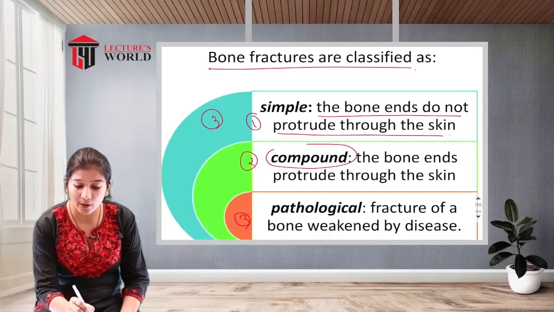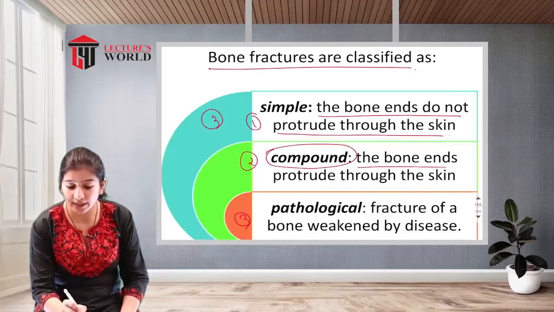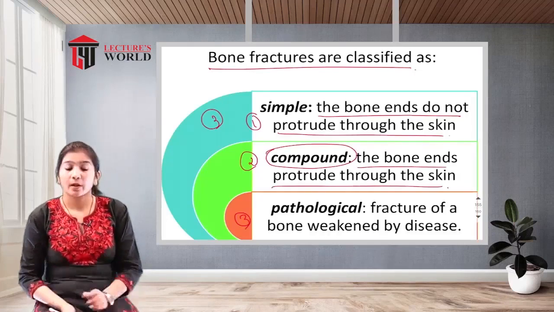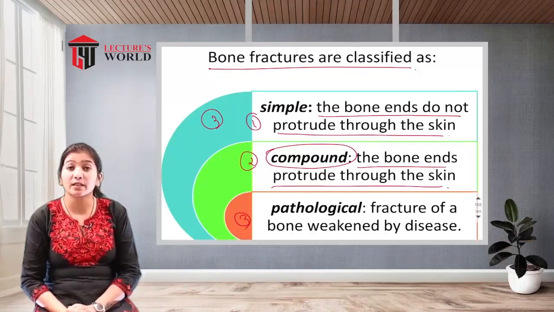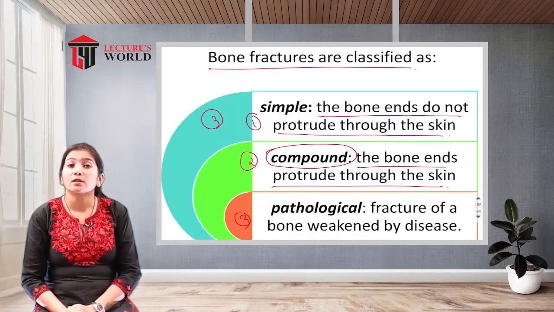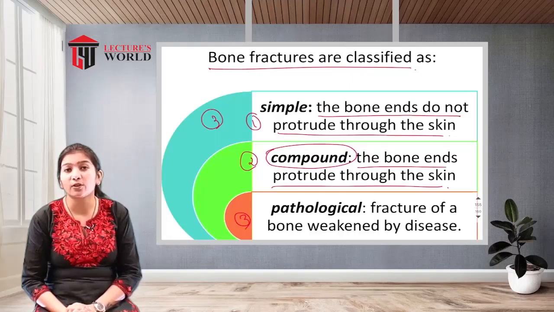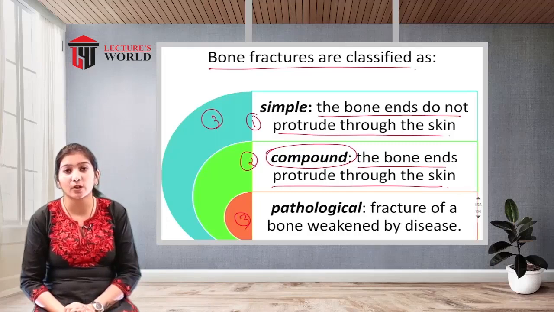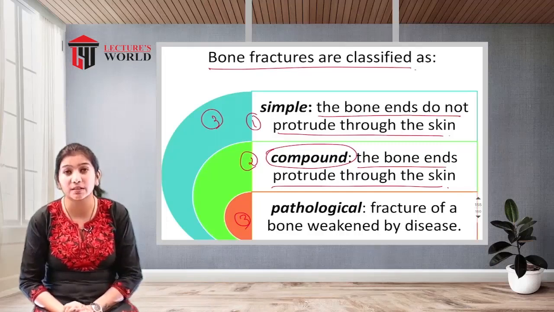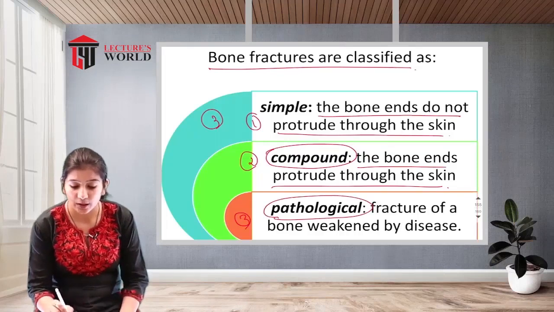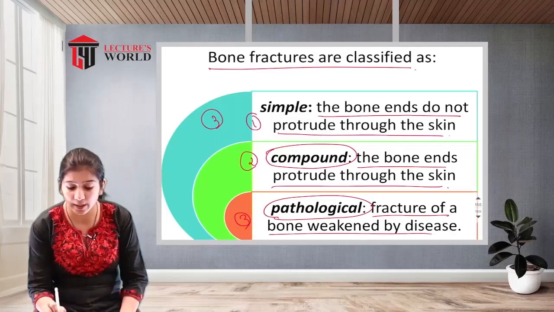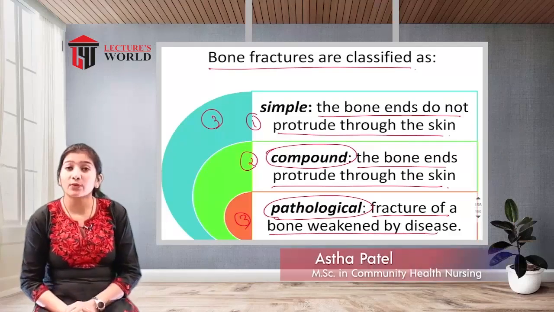Next one is a compound fracture. The bone ends protrude through the skin. A compound fracture occurs because of a high or very serious injury to the bones. The force is such that it may cause protrusion of the ends of the bones. That is known as a compound fracture, a serious fracture. And the next one is a pathological fracture. This is a fracture of a bone weakened by disease. So a pathological fracture occurs because of disease.